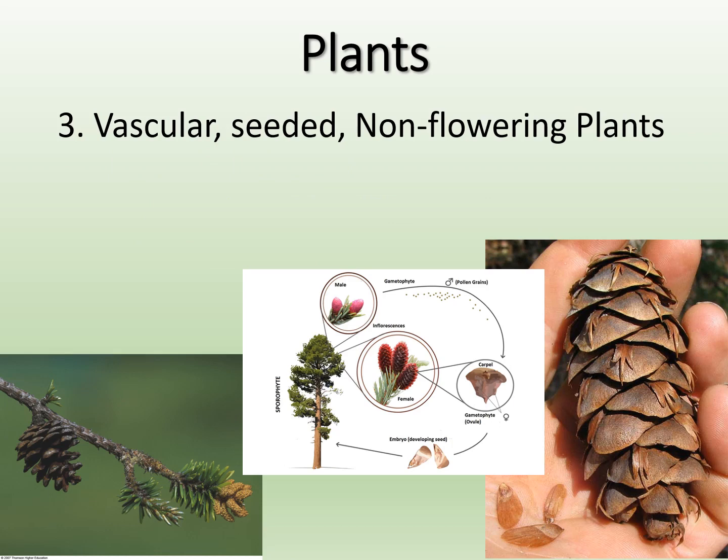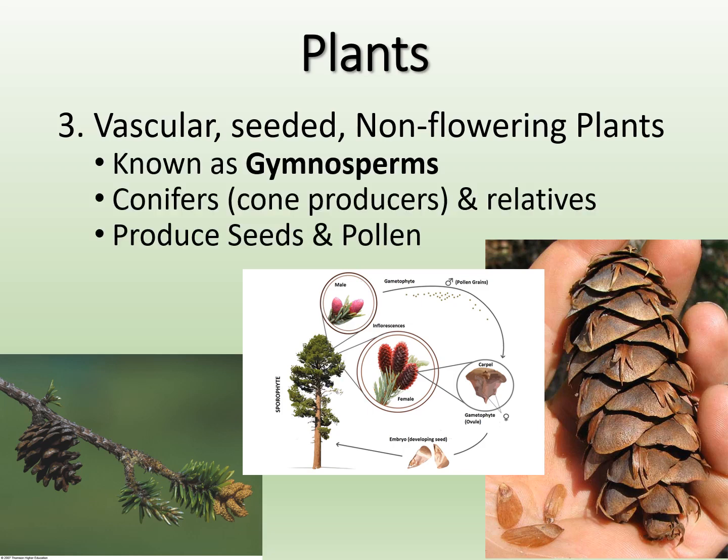So now our third group of plants are vascular, but now we are seeded. We have seeds instead of spores, and these guys are non-flowering. We have two groups of these vascular seeded plants. One is non-flowering, which are gymnosperms, and one are flowering, which are angiosperms that we'll talk about next.